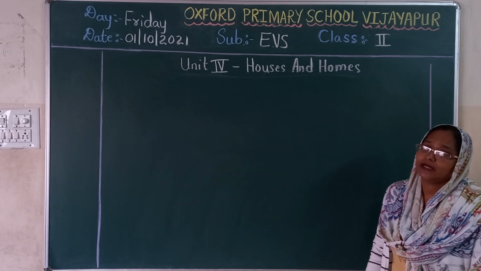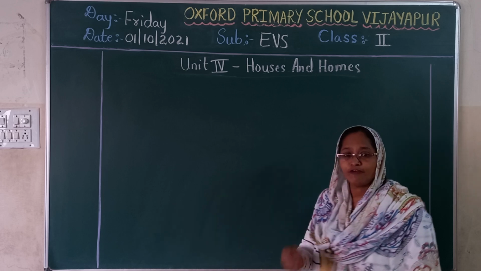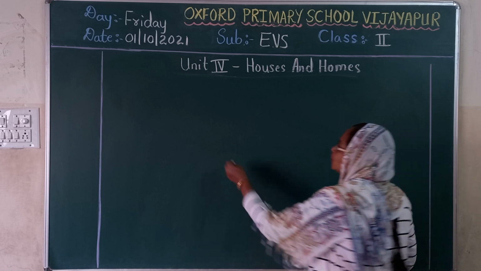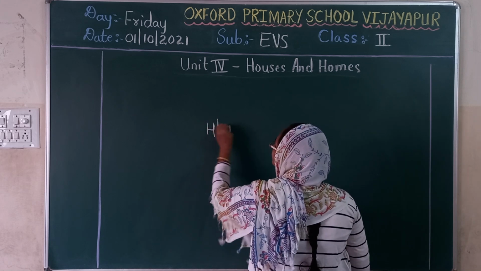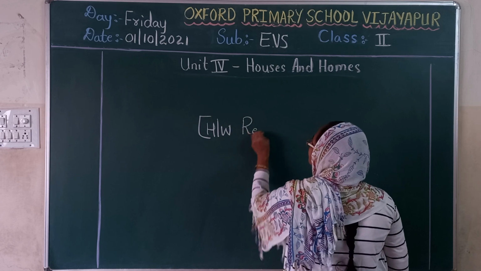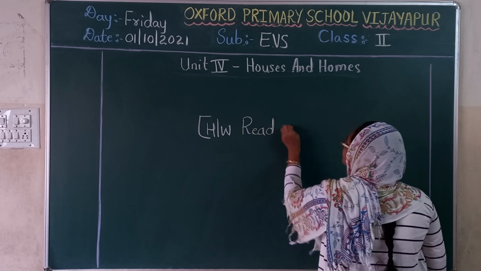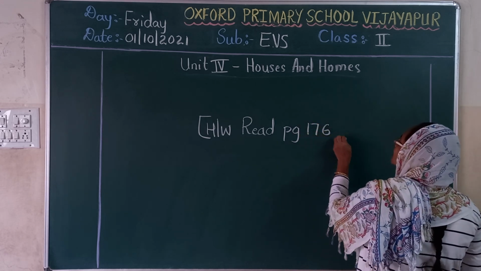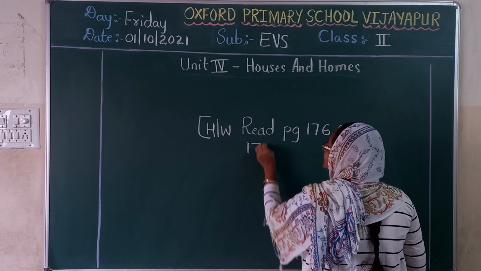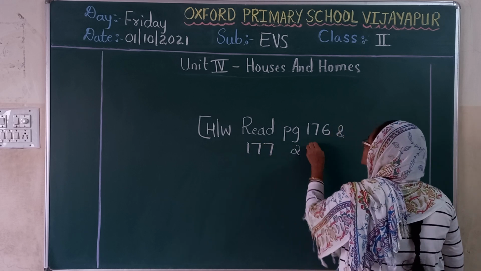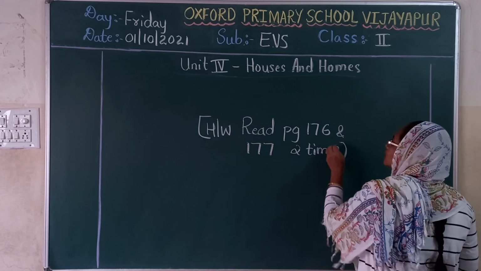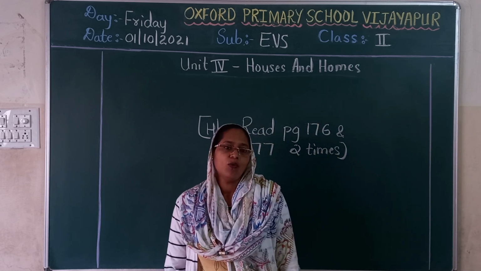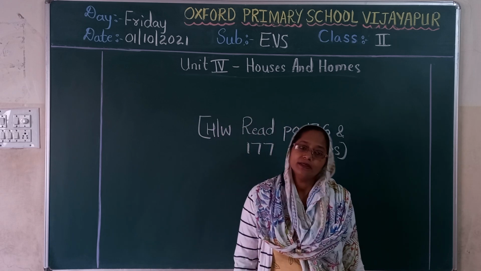Unit 4, houses and homes. We will do reading. Before we open the textbook, page number 176, note down your homework. Your homework is read page number 176 and 177 two times. So children, don't waste your time. Now open the textbook page number 176. We will do the reading.